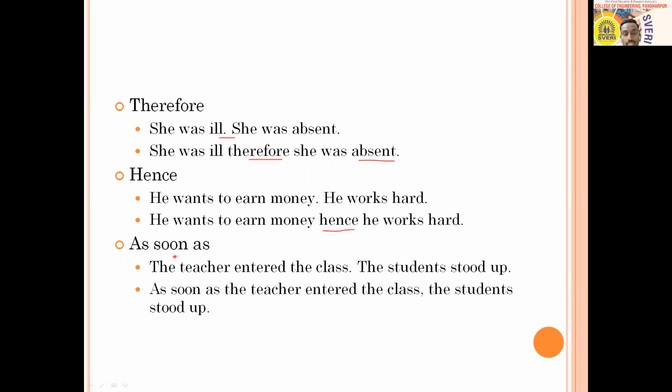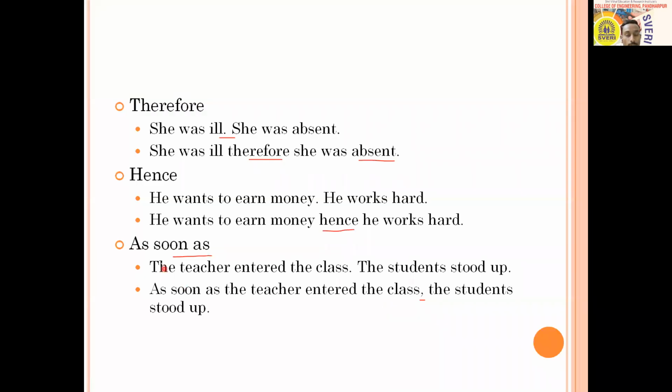Then here is "as soon as." I think that plenty of exercises you people might have done in your 10th or 12th with "as soon as," "no sooner than," or with "when." The teacher entered the class, the student stood up. So these two sentences you people can connect with "as soon as." As soon as the teacher entered the class, next sentence is connected with a comma, the students stood up. Okay.